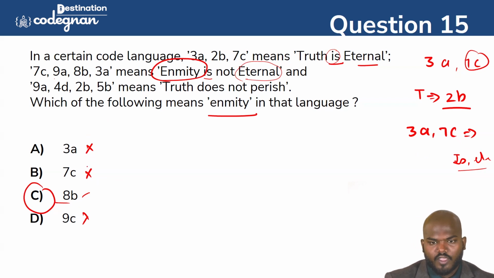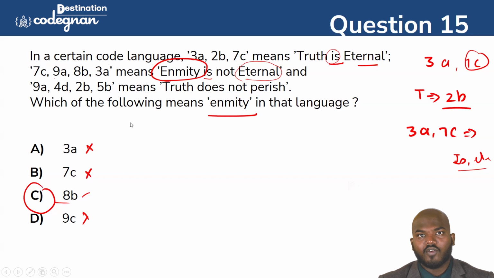Okay, guys. So I think we are done with coding and decoding in all the aspects here. So make sure you practice this one and have the logic first of all in your mind. So how can I decode? Don't write the value of the letters and the name of the letters and the position of the letters in the question. Make sure you're doing it in your mind. That's a very important thing. If you practice like that, it's a very important one you can focus on here. Okay, guys, so we are done with the topic. We will see you in the next class. Have a nice day, guys.